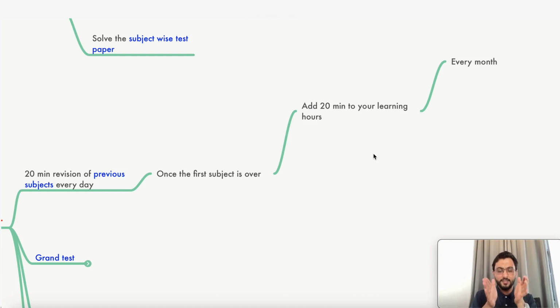So initially it should be very stress-free, 4.5 hours, done. Then you should increase the revision period to use more strategy. What happens is, students say, 8 hours a day, today I'm going to learn. Then when we ask them, did you revise? No sir, I'm not getting time. Because you have already built yourself into a habit of I'm going to learn every day 8 hours, whatever topic is taken. No, it's not the way.